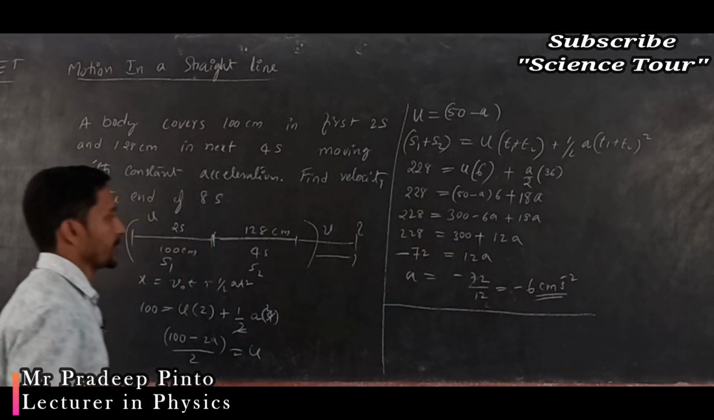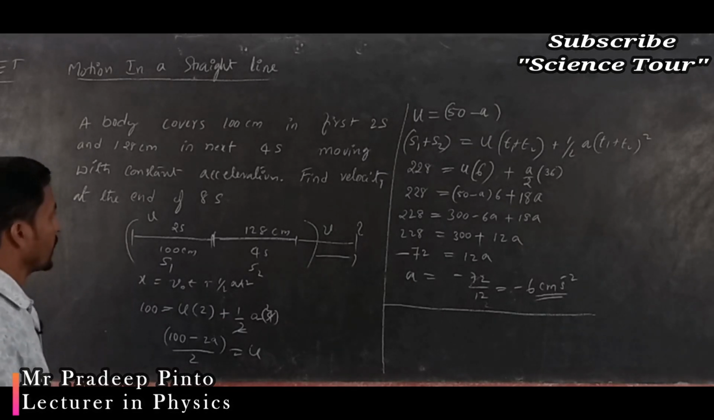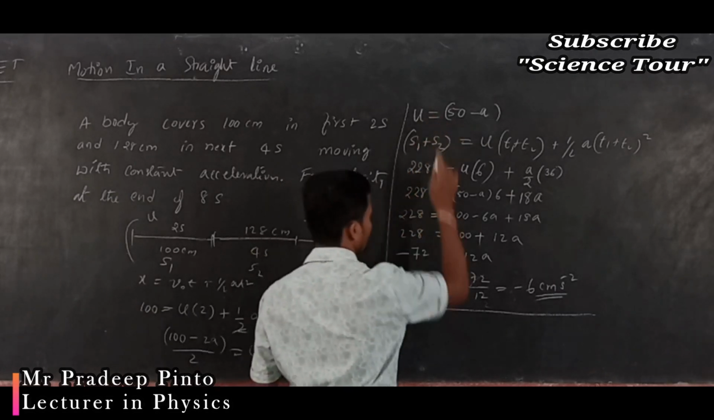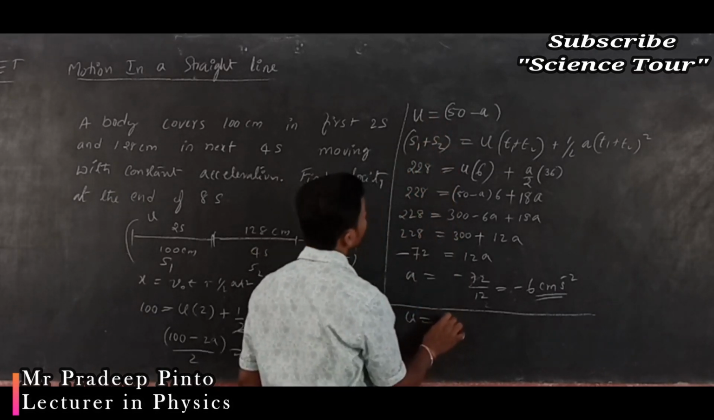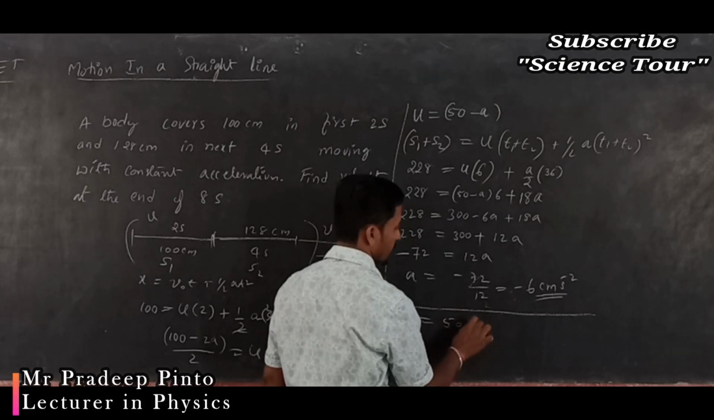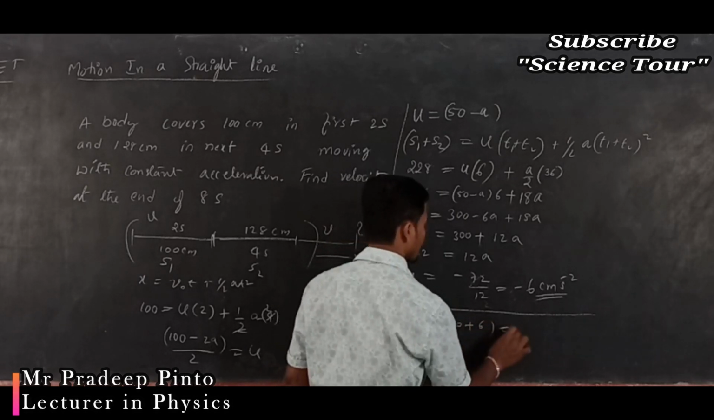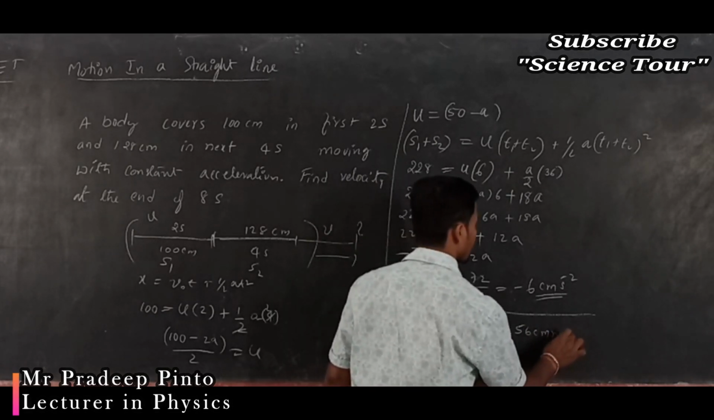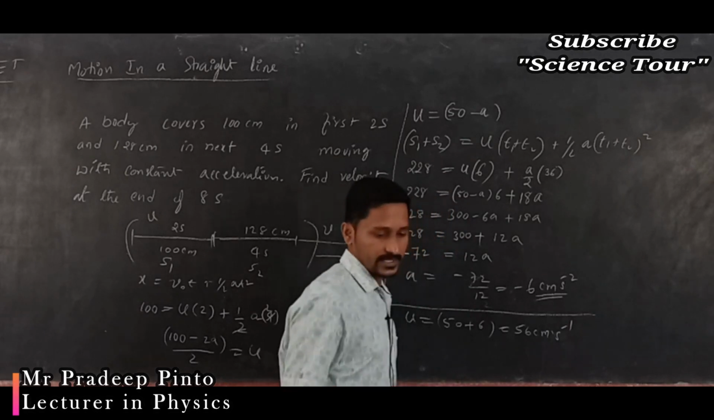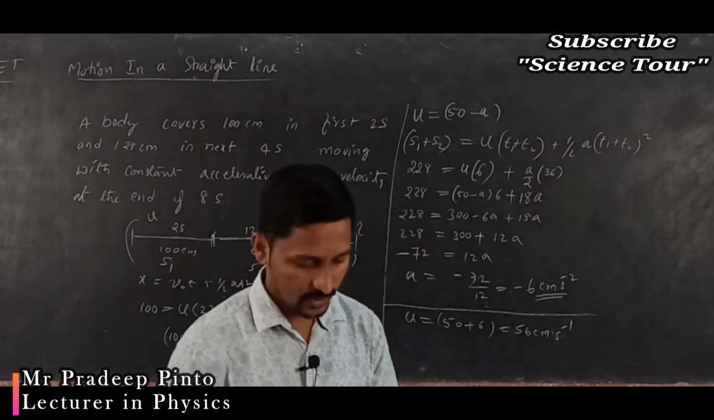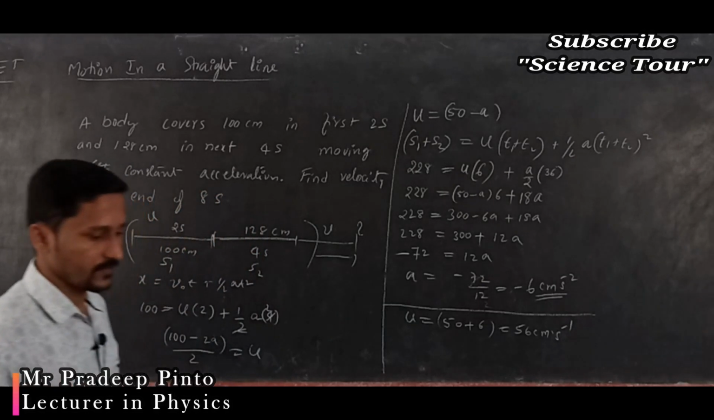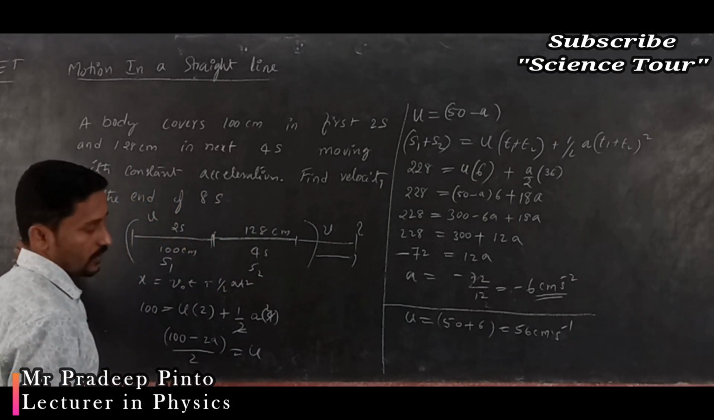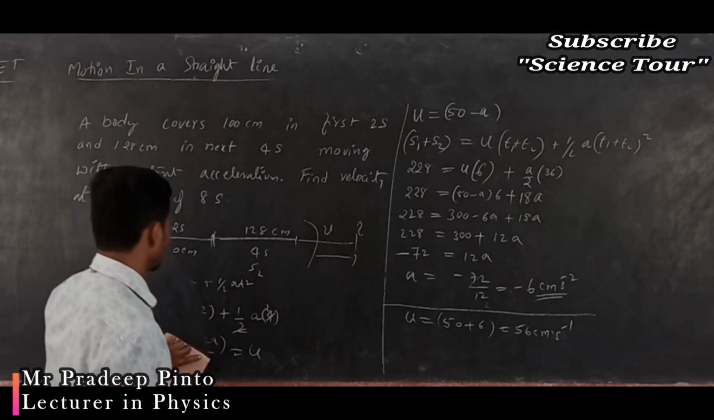Now what is our aim? To find the velocity at the end of 8 seconds. First I can find u. u is equal to 50 minus of minus 6, which is 56 centimeter per second. That was the initial velocity. Now at the end of 8 seconds, we have to find out the velocity.